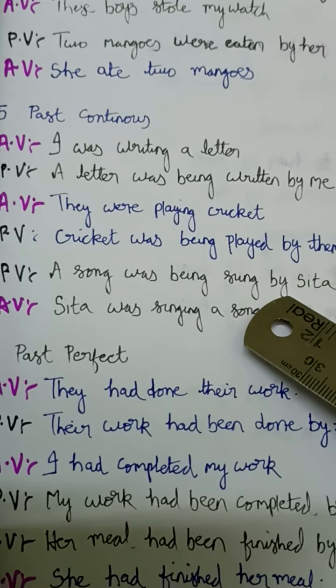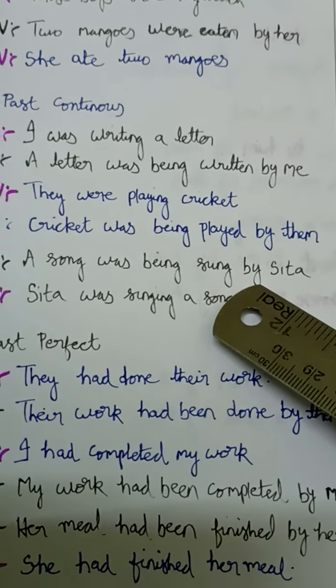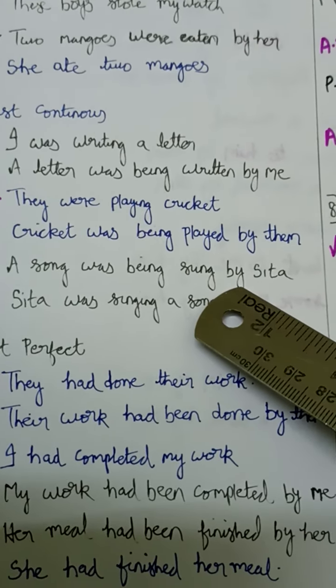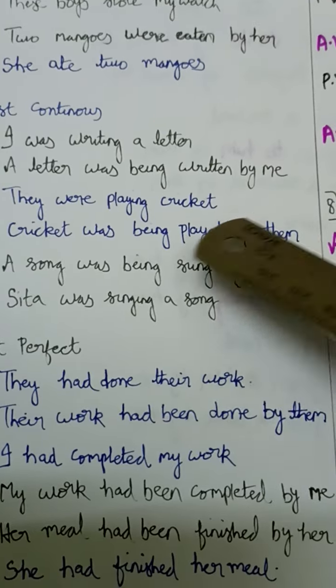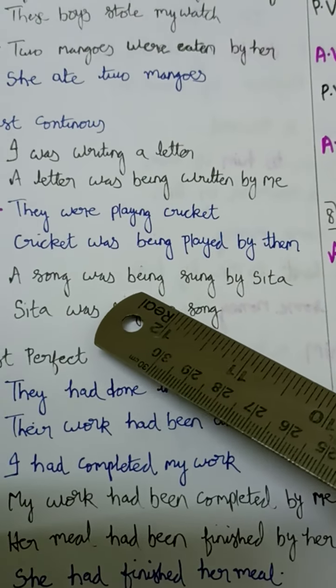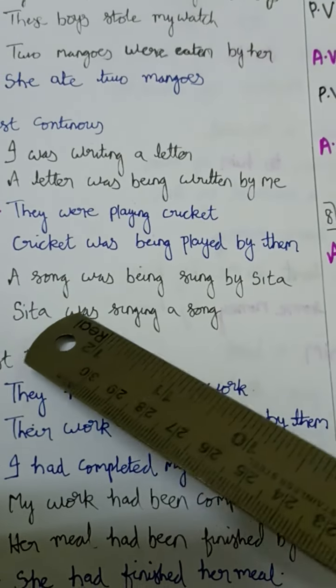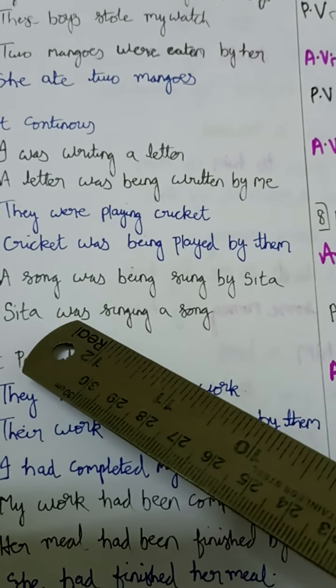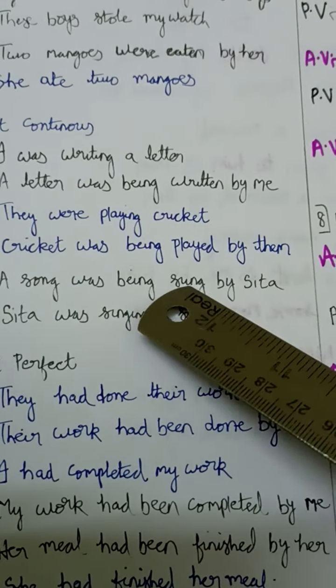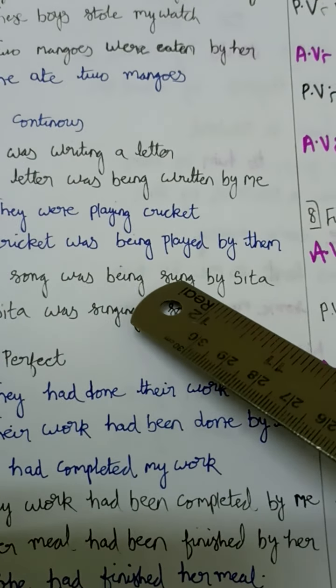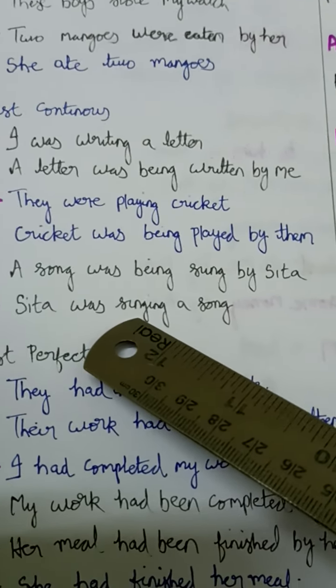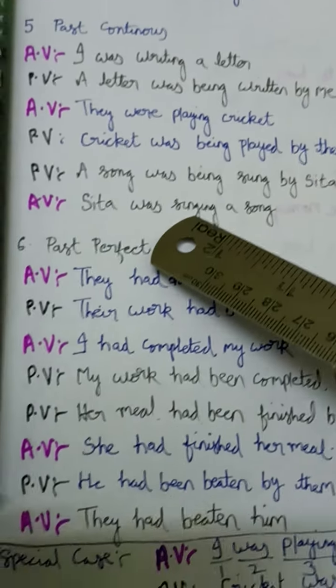Now if you see the next example, the word "by". The word "by", as I told you, indicates it's a passive voice. The same thing should be done, but here we have to go for the opposite. That is, we have to remove "by" and we have to remove what is extra here. What is extra? "Being" is extra here. So if you remove "being" and "by", what is left here? Sita was. And "was", "were" will always go with "ing". So the word "sung" is coming from "sing". So "sing" and "ing" should be added here. So "singing". Sita was singing a song.